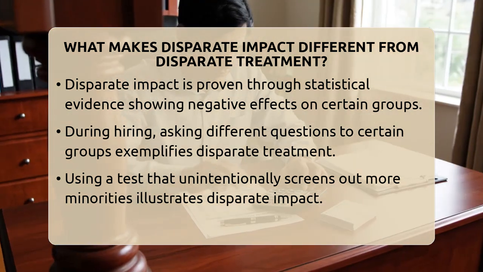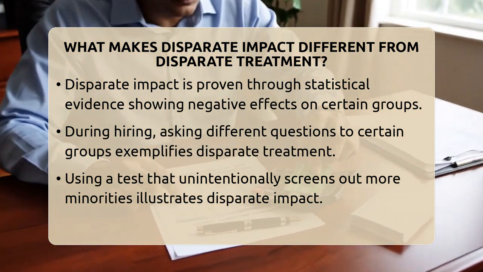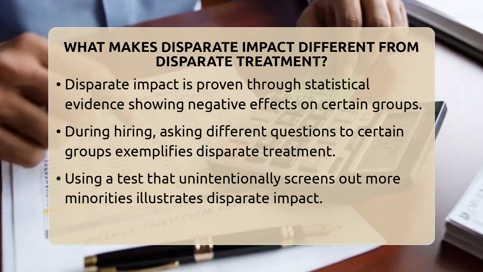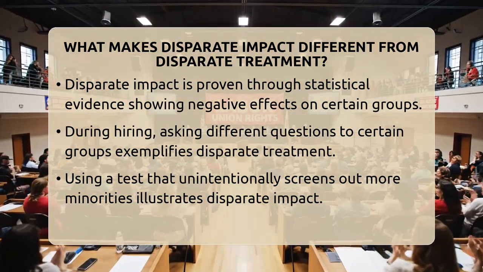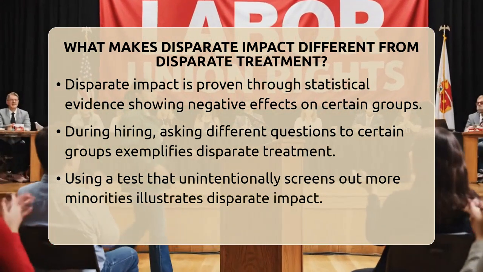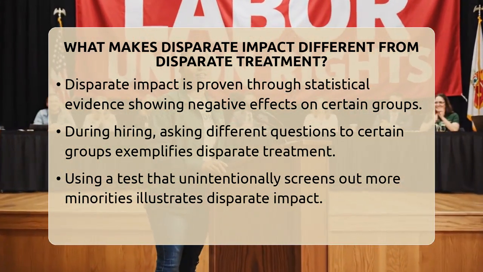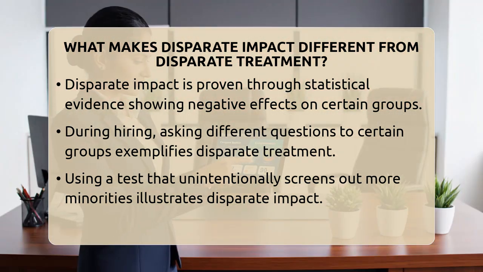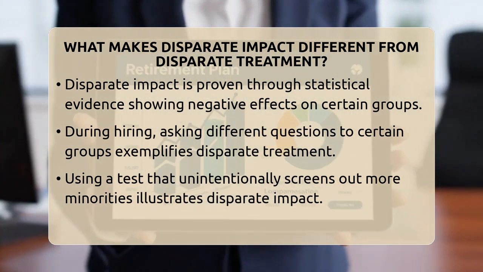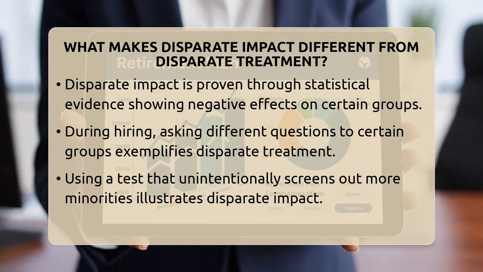Disparate impact is different. It happens when a neutral rule or policy unintentionally causes harm to a protected group. For instance, if a company uses a written test for all candidates that ends up screening out more women or minorities, even if they did not mean to do so, that is disparate impact. The policy looks fair on the surface but has a negative effect on certain groups.